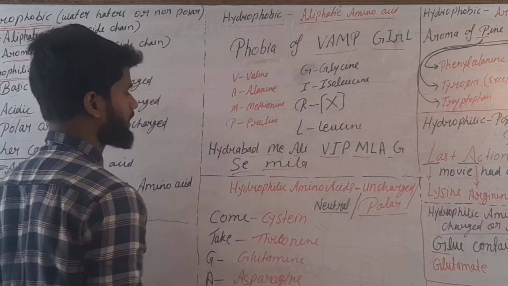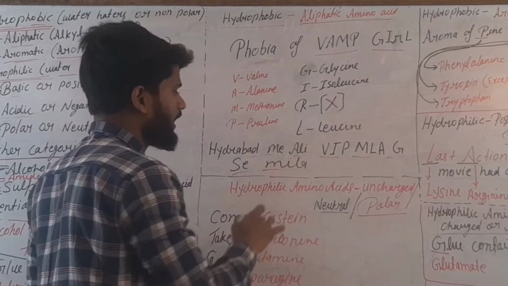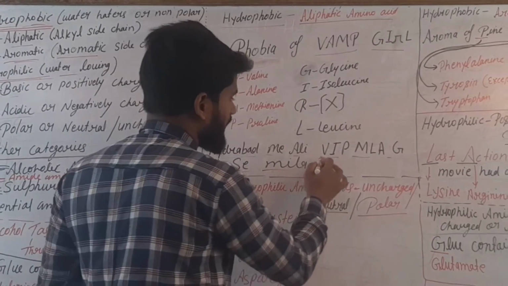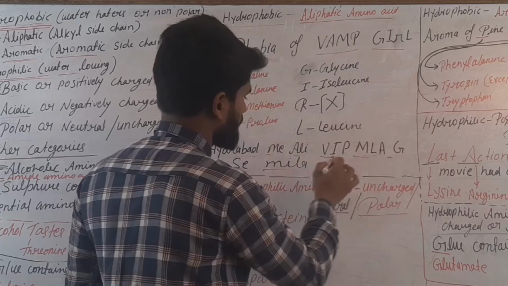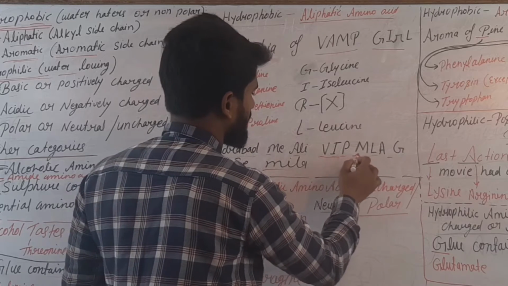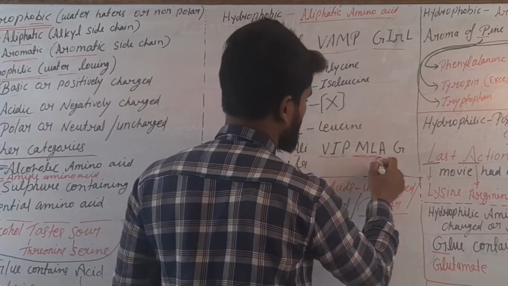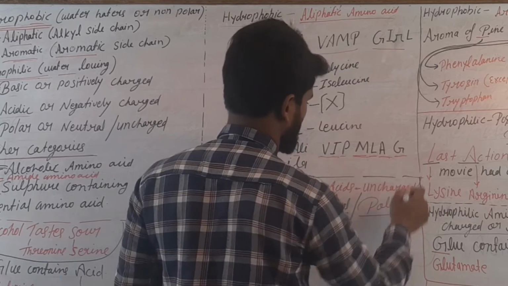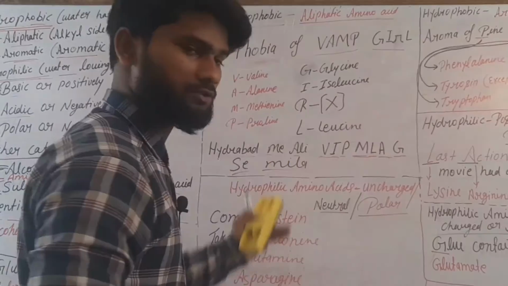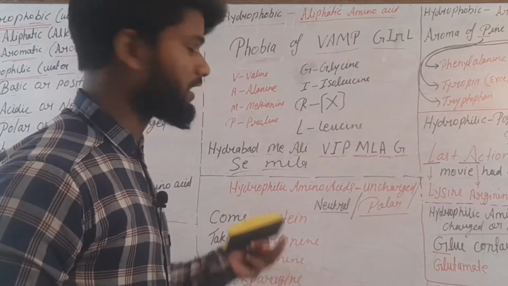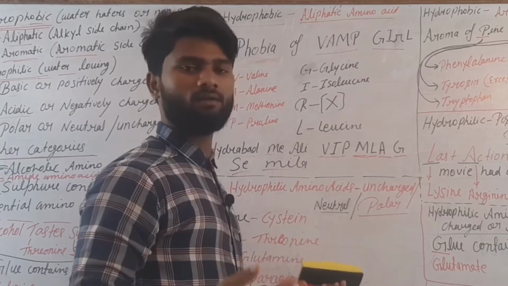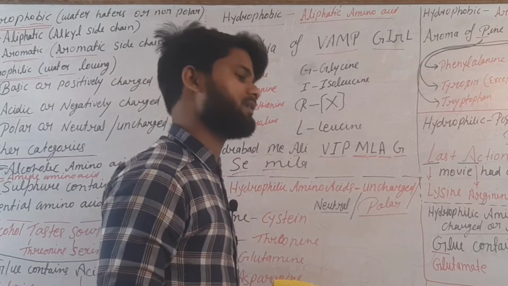Hyderabad codes for hydrophobic, and main and Ali are nothing. VIP MLA: V for valine, I for isoleucine, P for proline, M for methionine, L for leucine, A for alanine, and G for glycine. You can learn by this mnemonic also. If you are Indian, you can learn it easily. Anyone can learn, but those who know Hindi can learn easily.